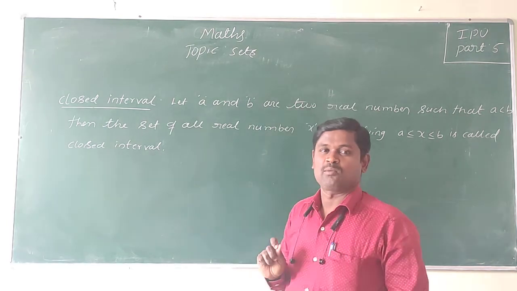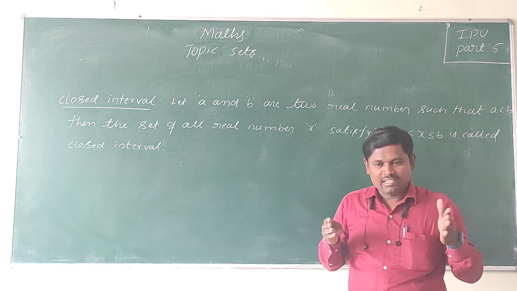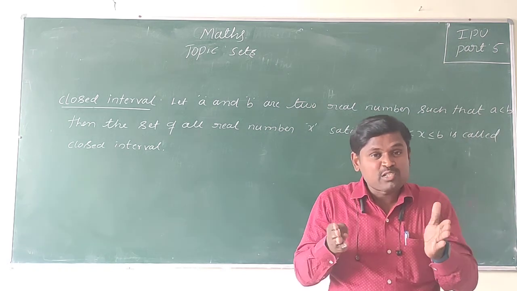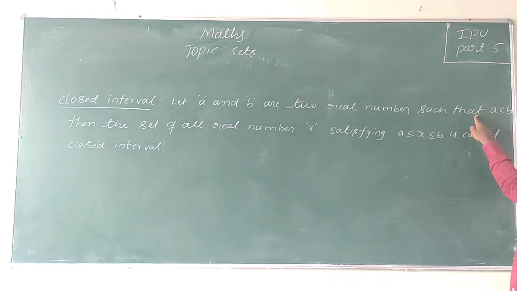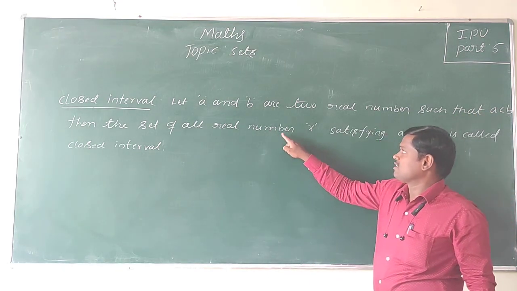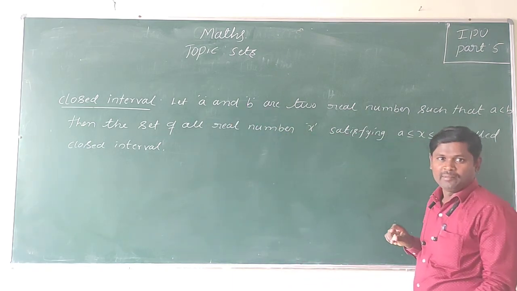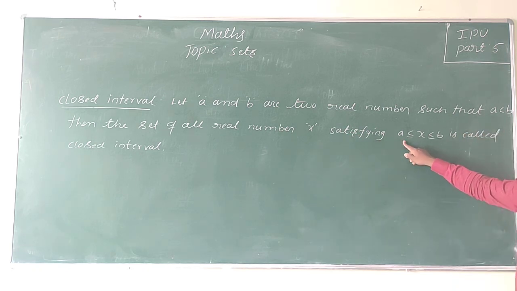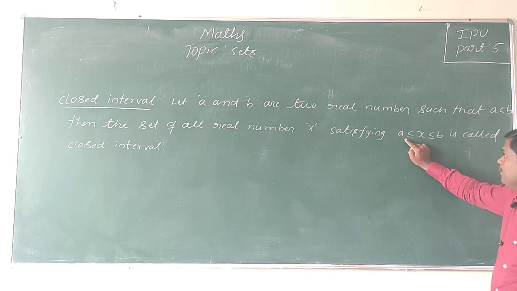So what is a closed interval? Let A and B be two real numbers, such that A is less than B. Then the set of all real numbers X, that means X is a number in between A and B, satisfying A less than or equal to X less than or equal to B, is called a closed interval.